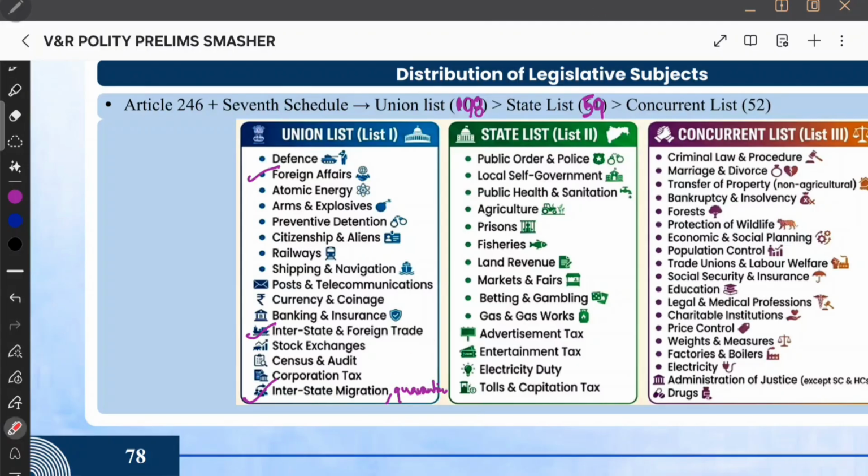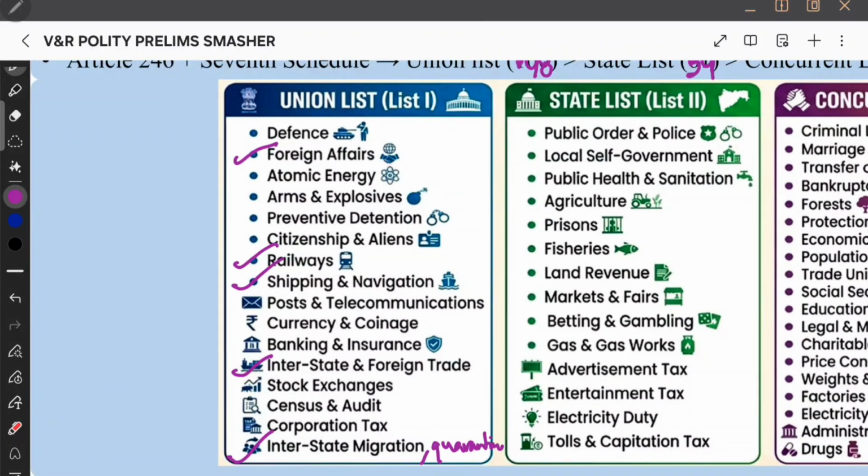Okay, great. Now, how do you go there? How did you go there? You went there through transportation. It can be railways or shipping or navigation. Great. You went there and they have put you in quarantine, interstate quarantine. And quarantine period now got over. But what happened? You need some money, etc. to buy things, right? So you require currency and coinage.